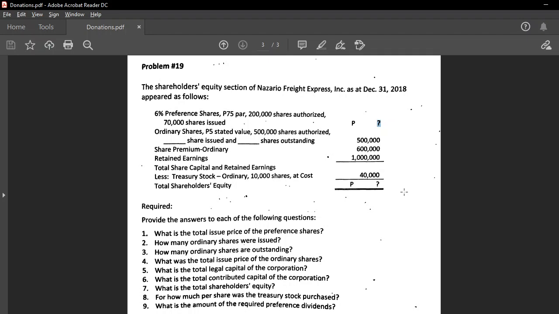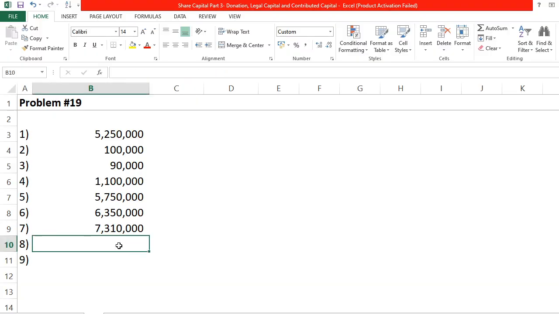8. For how much per share was the treasury stock purchased? So, how much for each share? You have here a 40,000 cost for treasury shares, good for the 10,000 shares. So, how much for each one? Analysis: if you bought for 40,000 and what you bought is 10,000 shares, therefore, it is 4 pesos each.